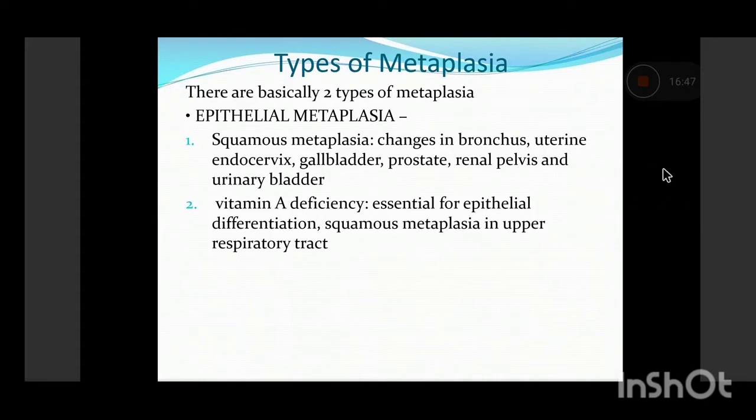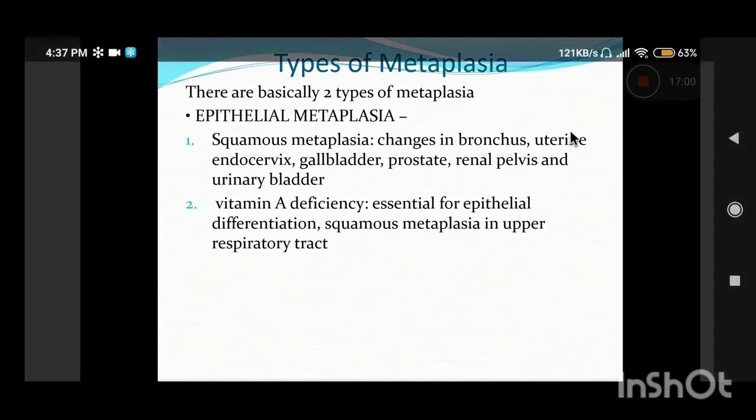The type of epithelium which you see in the upper respiratory tract is columnar ciliated. Okay, it is pseudostratified ciliated columnar. Very correct. So pseudostratified columnar epithelium is the usual lining in the upper respiratory tract.